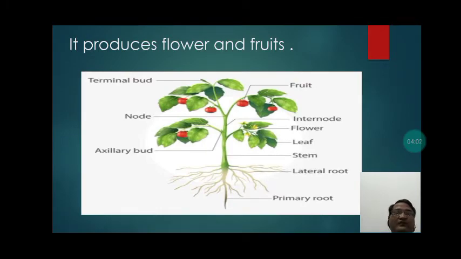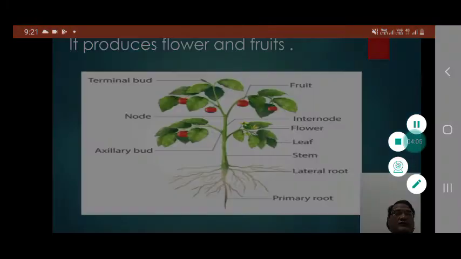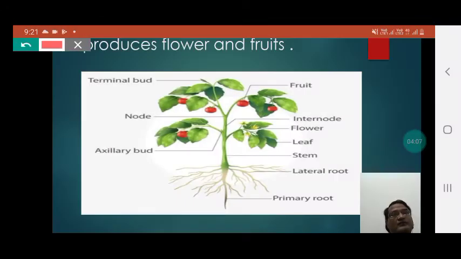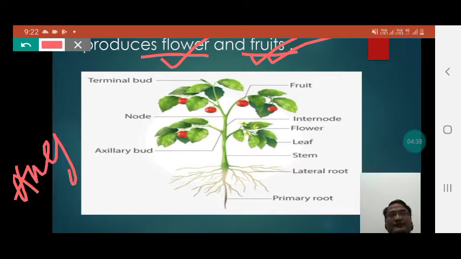It produces flower and fruits. So students, the most identifying feature of angiosperm is that it produces flower and fruits. Students, these two features are completely absent in the Thallophyta, Bryophyta and even Pteridophyta. So students, flower and fruits generally remain present in the angiosperms.